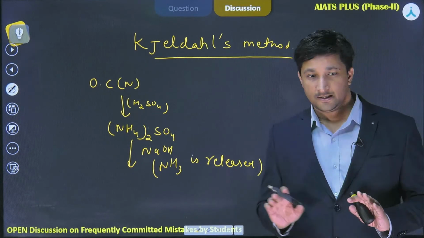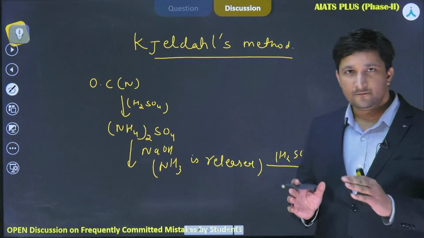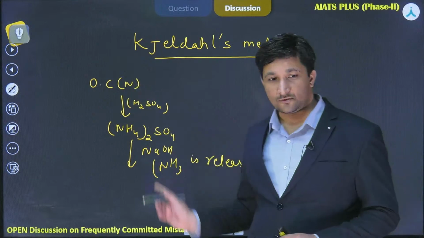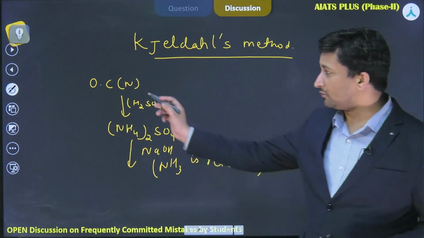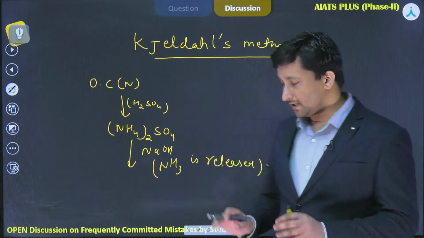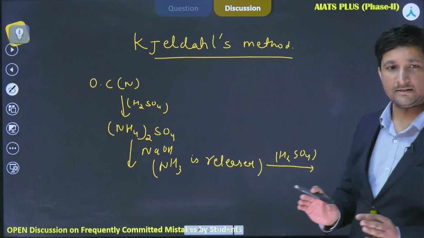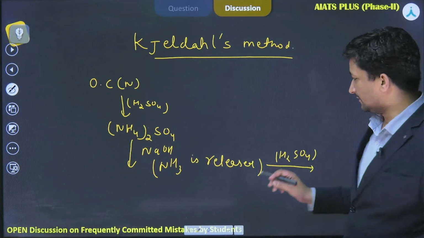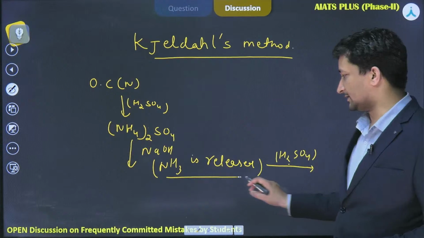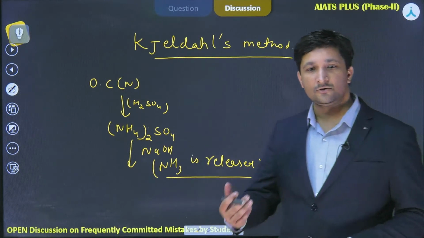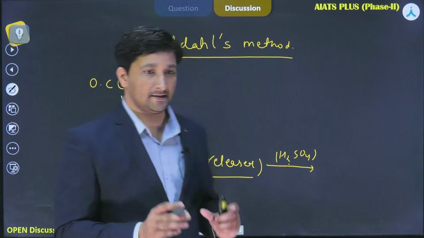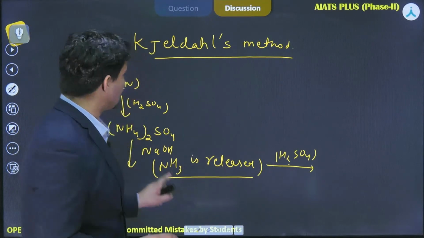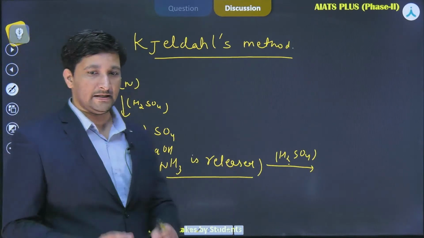Now try to understand that the ammonia has been formed due to the nitrogen that was present in this organic compound, so the amount of ammonia produced will be related to the amount of nitrogen present. Once it is titrated against the known concentration of H2SO4, we can very easily find out the amount of ammonia released. Once we find that ammonia, we can understand that a certain amount of nitrogen present in this ammonia is coming directly from the compound. So very easily we can calculate this.